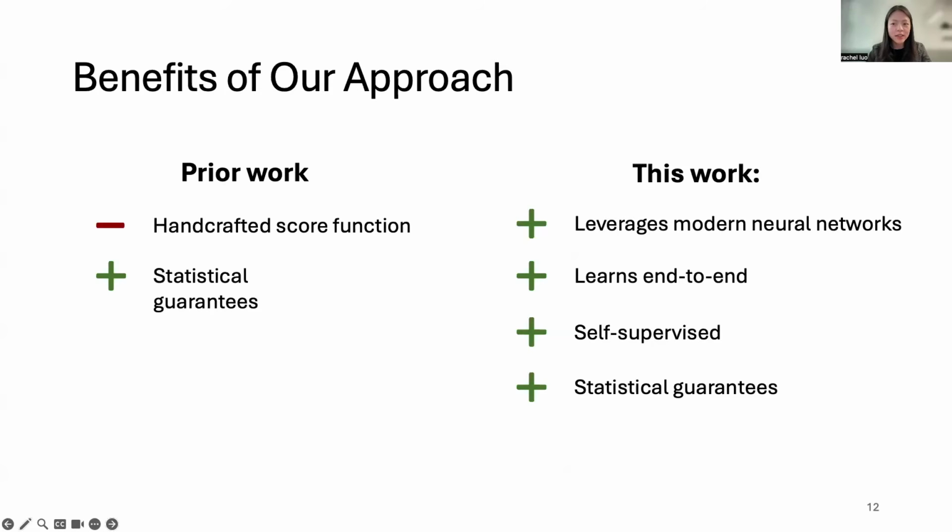We only require the input samples. We don't require any labels or score computations. Because our method is end-to-end, it detects shifts more quickly than prior work, and because our method takes advantage of learned networks, it can perform well on high-dimensional data such as image data.